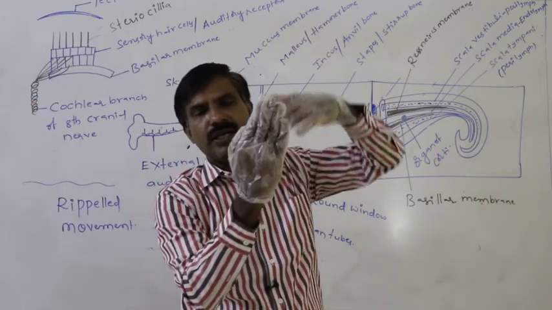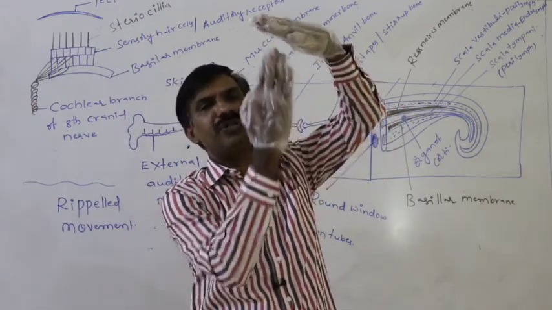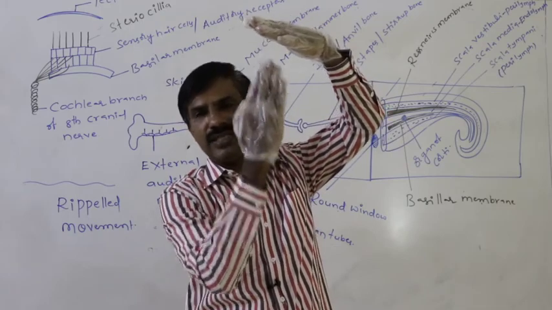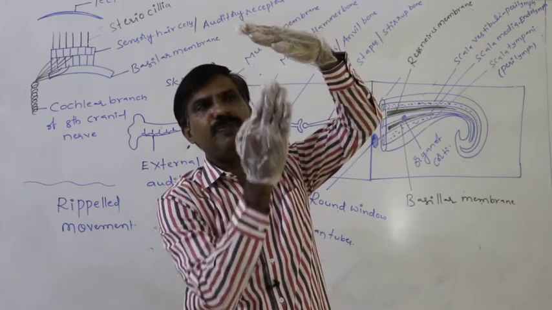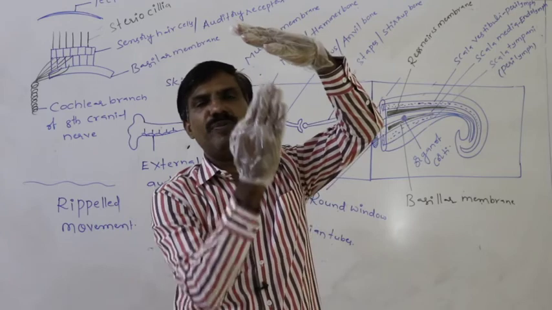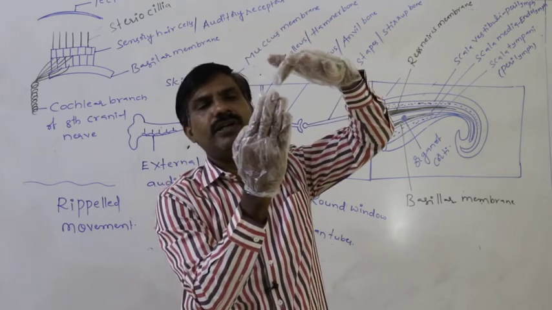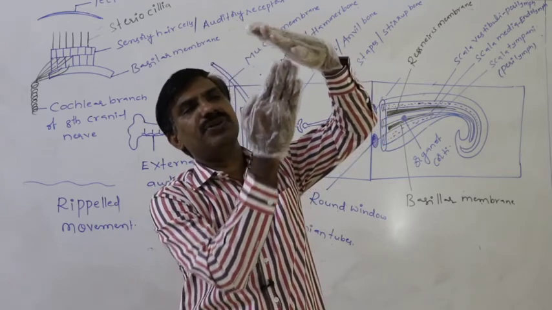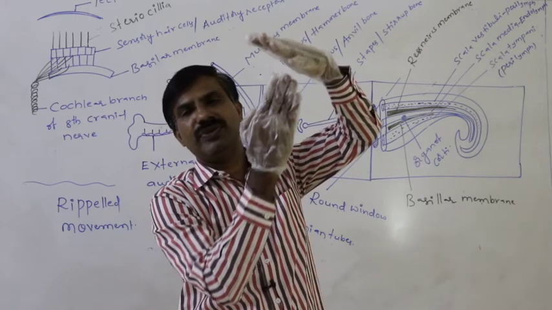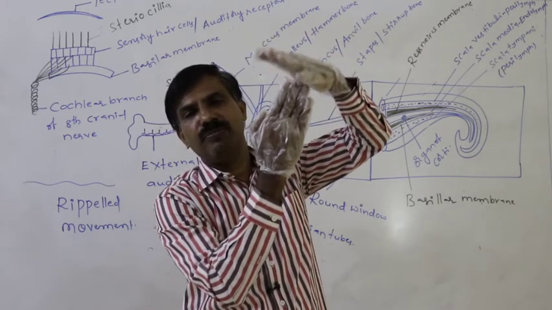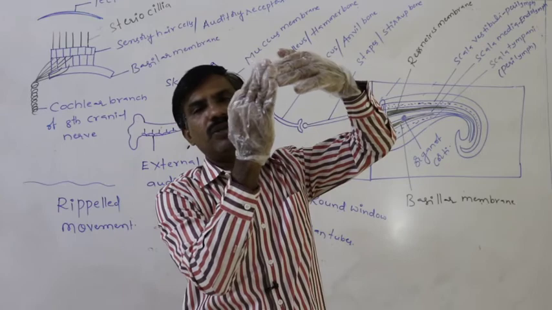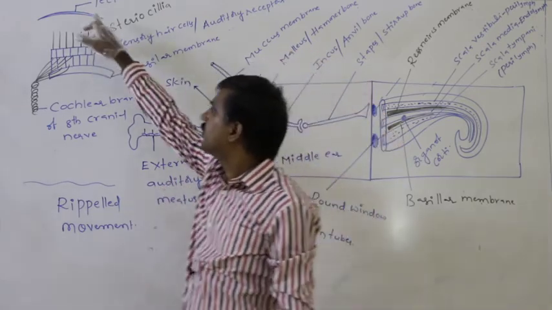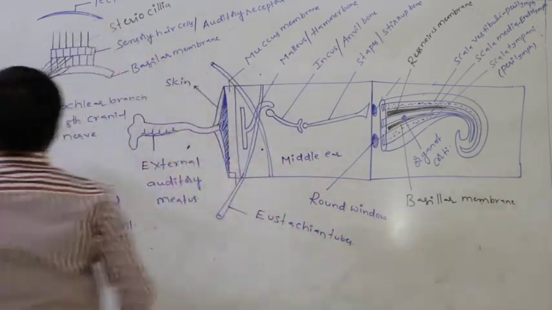Whenever the basilar membrane shows up and down movement like this, stereocilia continuously touch the inner surface of the tectorial membrane. This is the tectorial membrane.